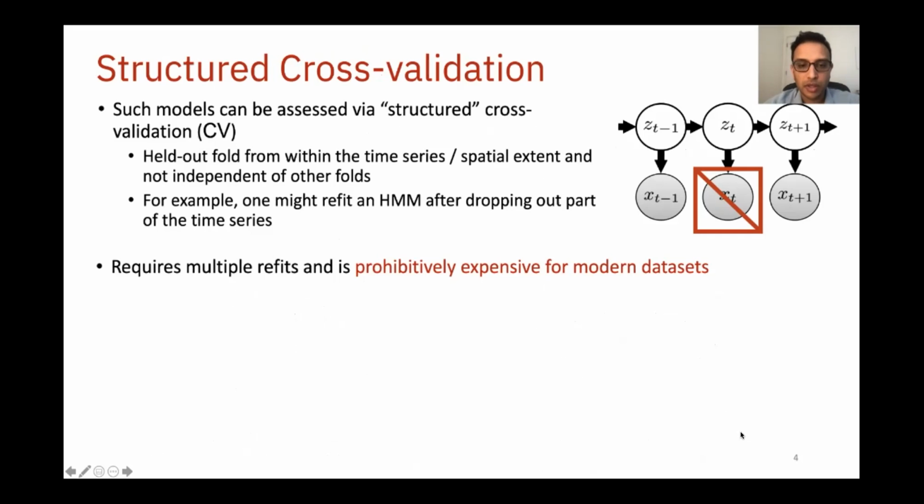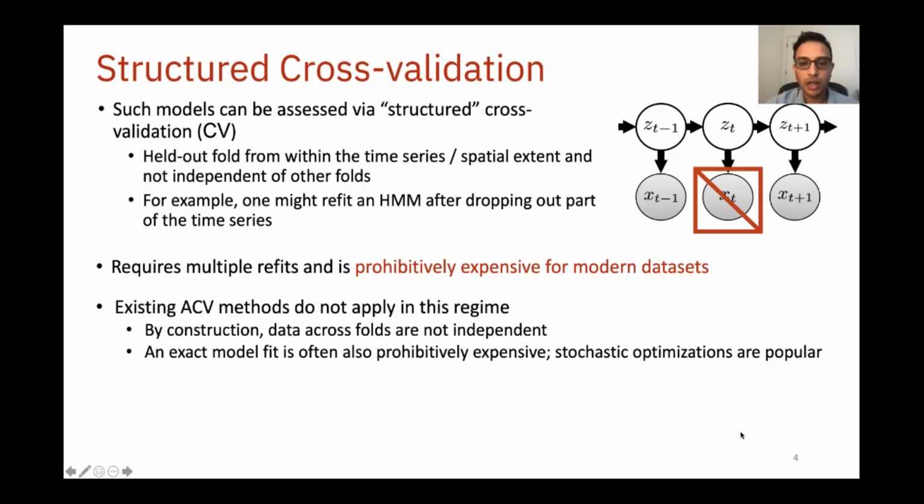However, structured CV, much like original CV, requires multiple refits to the data. When even a single model fit is too expensive in practice, multiple model refits are often prohibitively expensive. One might think of using existing ACV methods to address this challenge. But as previously discussed, existing ACV approaches do not apply to this setting. For one, by construction, folds in structured CV are not independent of one another. And moreover, a single exact model fit is typically infeasible to achieve.